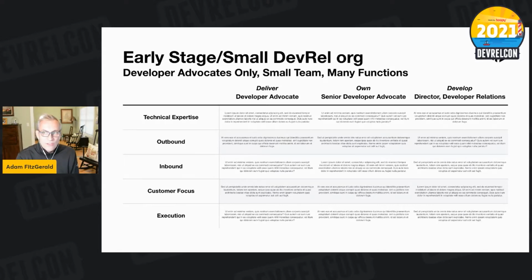And then there's a leadership, director level responsibility. Could be another title relevant for your org. And that's where we're saying, okay, I want to develop this org in a way that's appropriate. I've broken down DevRel into 5 simple functions: technical expertise, outbound interaction, inbound interaction, customer focus, and execution.